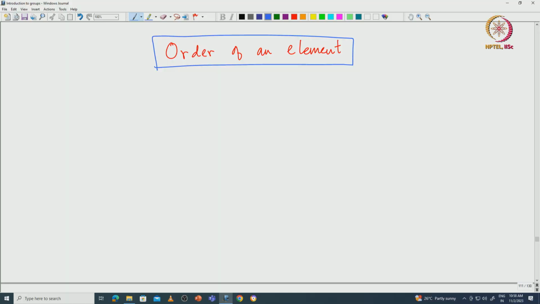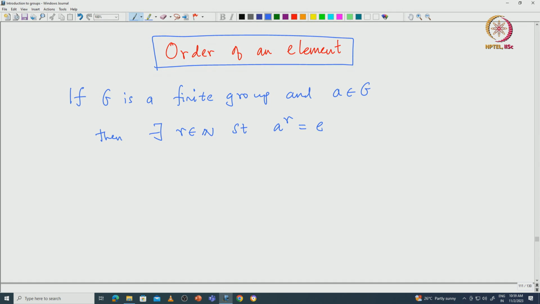Okay, let's begin. Let us start with finite groups, and recall one result we proved about finite groups. If G is a finite group and A is an element in G, then we proved that there exists R in N such that A power R is identity. So this is something we already proved. So this is a fact.